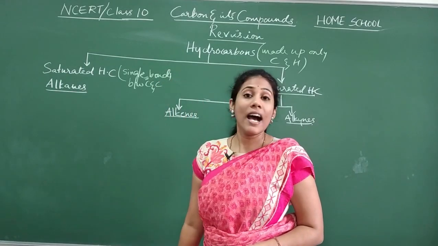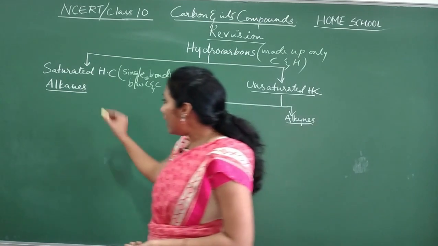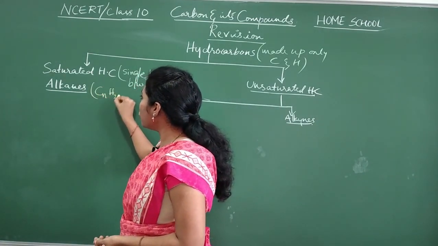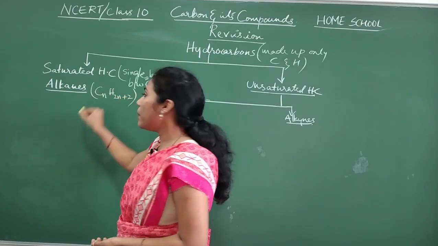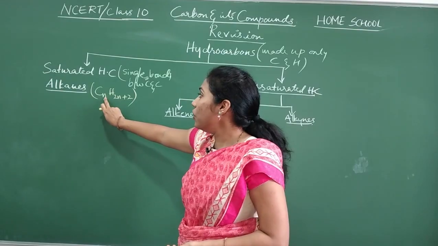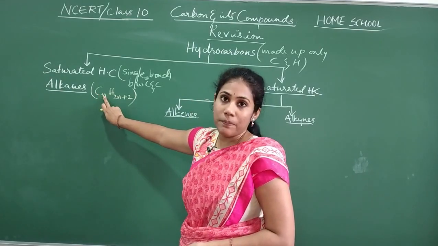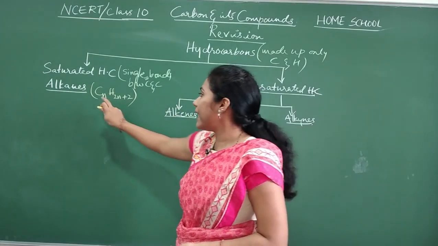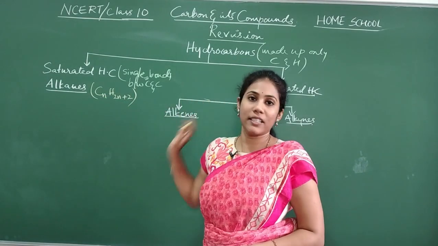And alkanes have a general formula CnH2n+2. General formulas are important to remember, where n is the number of carbon atoms. It can be 1 onwards: 1, 2, 3, 4 or whatever.